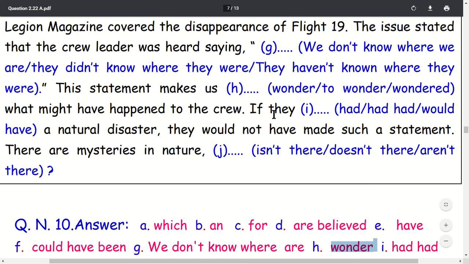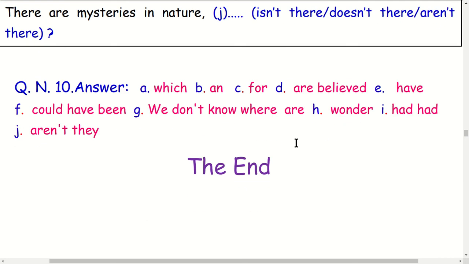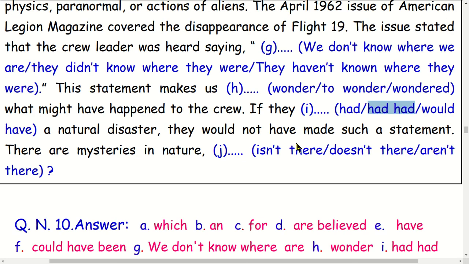If they had natural disasters, they would not have made such a statement. In an if sentence, look at the second part. 'Would not have made' means the first part is had plus past participle. If they had it, they would not have made such a statement.